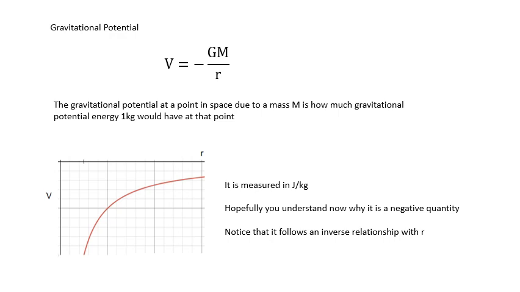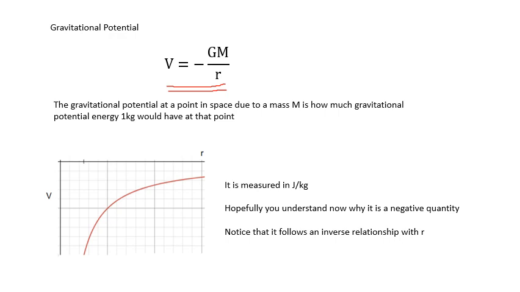This quantity here is called gravitational potential, and it's a negative quantity. V is minus GM over r. That tells us at any point in space how much work you would have to do to get a kilogram from there to infinity. I know that's not the formal definition, but I think that's the most useful way of thinking about it.